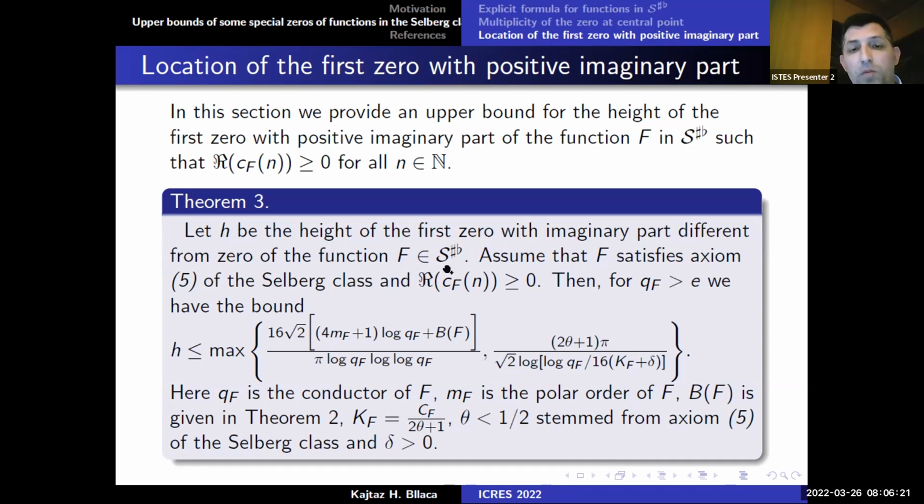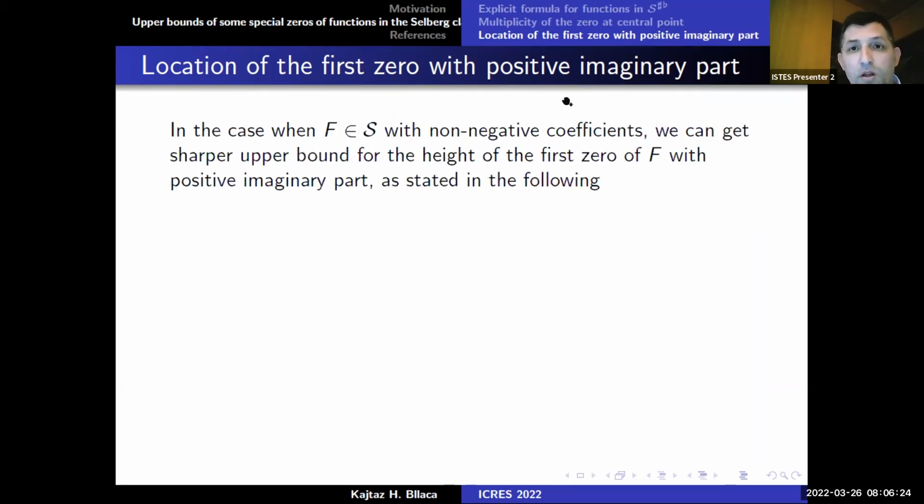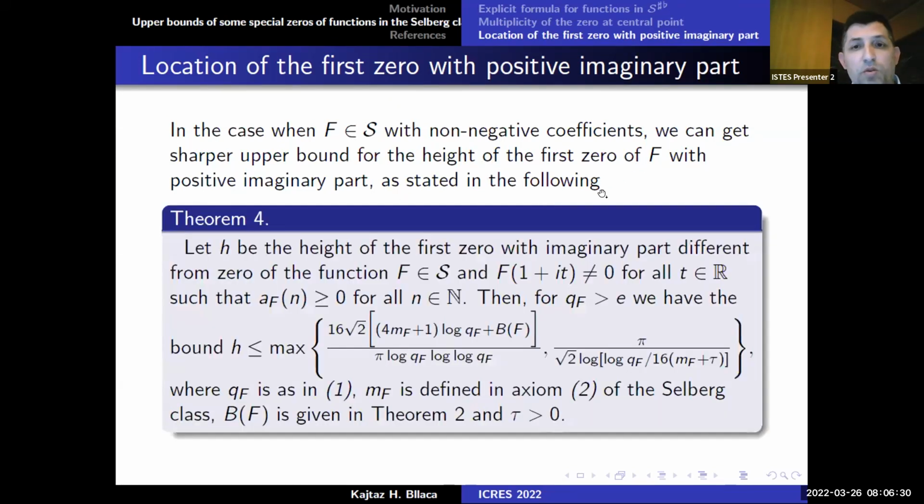If F belongs to the Selberg class, but also F at 1 plus it is different from zero, so that this condition is equivalent to the prime number theorem for the functions in the Selberg class, then the bound for the height of the first zero with imaginary part different from zero we can write like this. So it is the maximum of these two expressions.